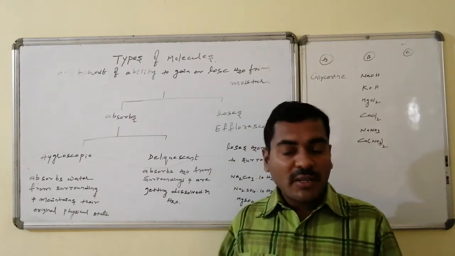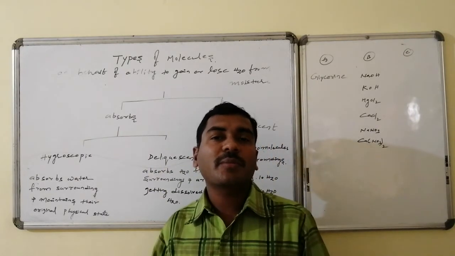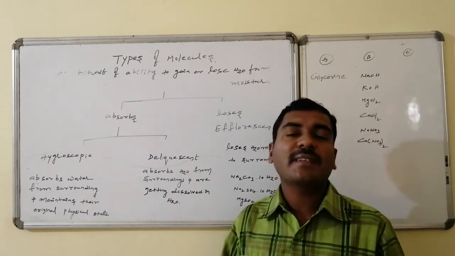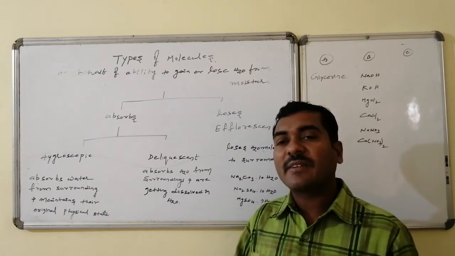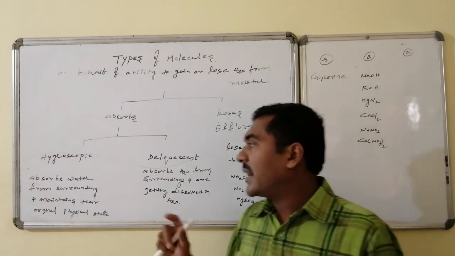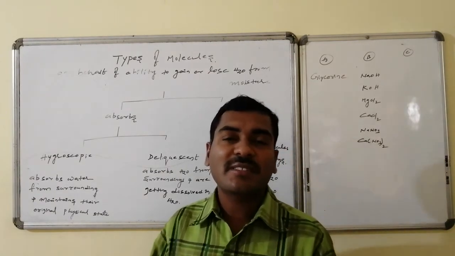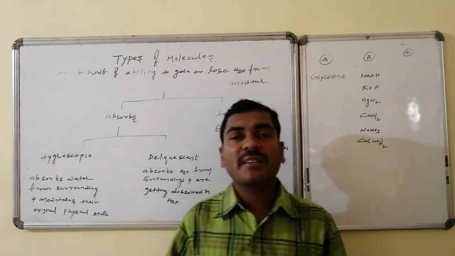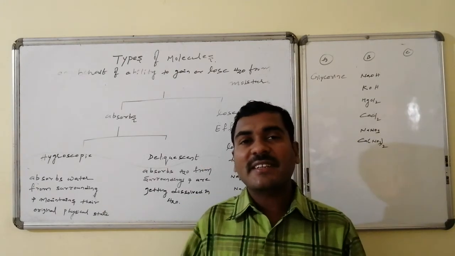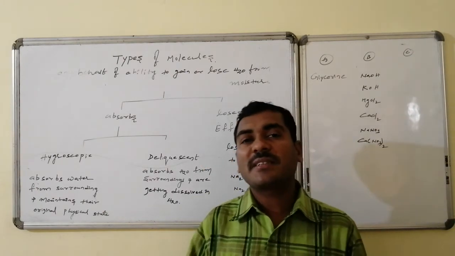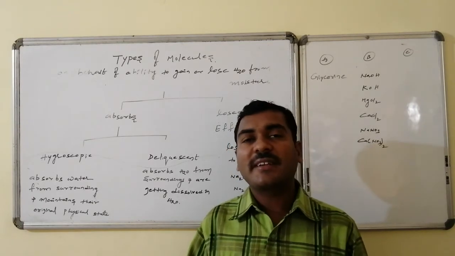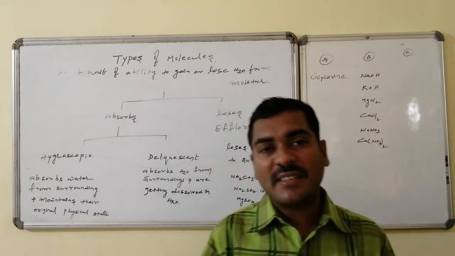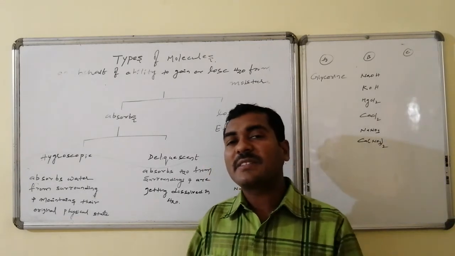Whereas molecules which can absorb water from the atmosphere or surroundings are divided into two categories. One variety is said to be the hygroscopic, the second variety is said to be the deliquescent. Hygroscopic substances are those substances which can take up water from the moisture or from the surroundings, but they maintain their physical state as it is. Such substances are interested in water, but they sustain their original physical state; it doesn't undergo any kind of physical change.